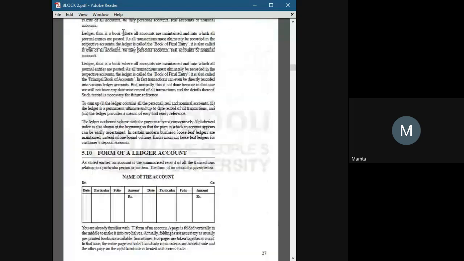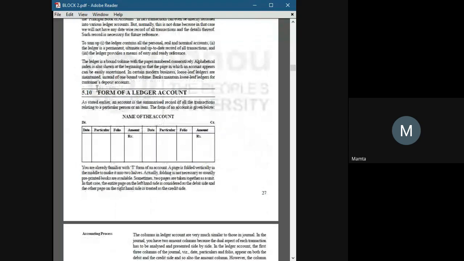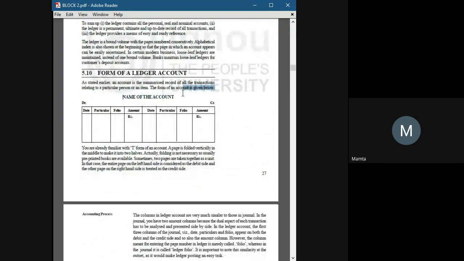Before transferring the account, first you need to know the format of a ledger account. This is the format of a ledger account. At the top of the account, the name of the account is mentioned, like purchase account, sales account, machinery account, furniture account, or whichever account you can create. This line is the partition, and the left side is considered as debit side, and the right side is considered as credit side, and it's also written here, debit or credit.